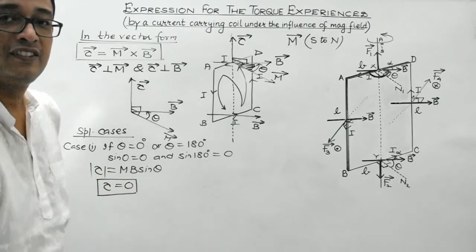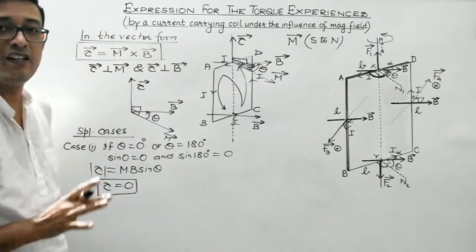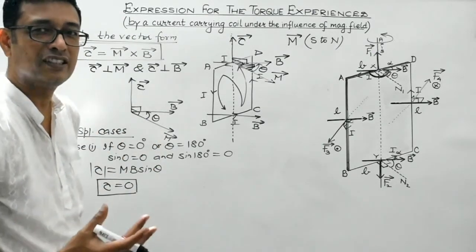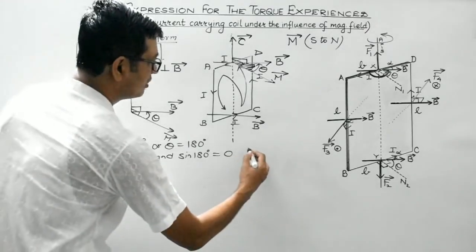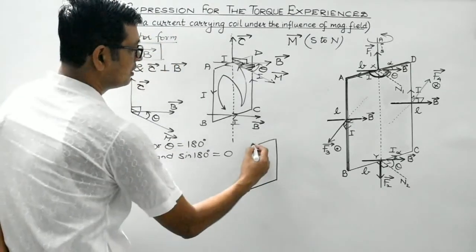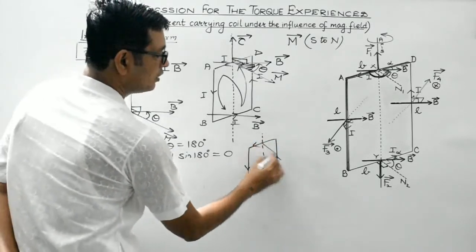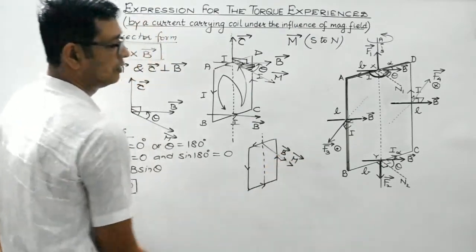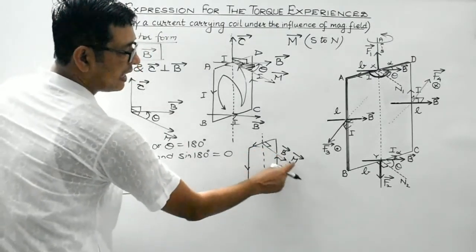Clear, students? So if the angle between the magnetic moment and the magnetic field is 0 degree or 180 degree, in both the cases the current carrying coil won't experience any torque. So what will the situation be like? Suppose the current is flowing in the anti-clockwise direction. This is the axis, this is the normal. So this is the magnetic moment and this is the magnetic field. What's the angle between these two, magnetic moment and magnetic field?